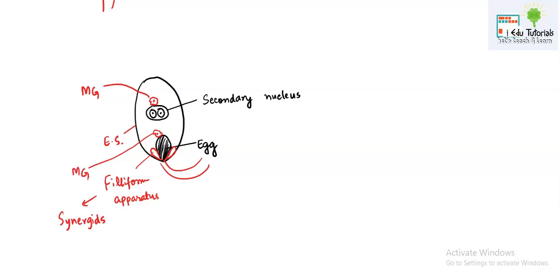You can see here that fertilization will happen. One male gamete will fuse with the egg, and of course both the cells will be haploid. That is why I have written small n. We use this letter whenever we want to say that half the number of chromosomes are present.